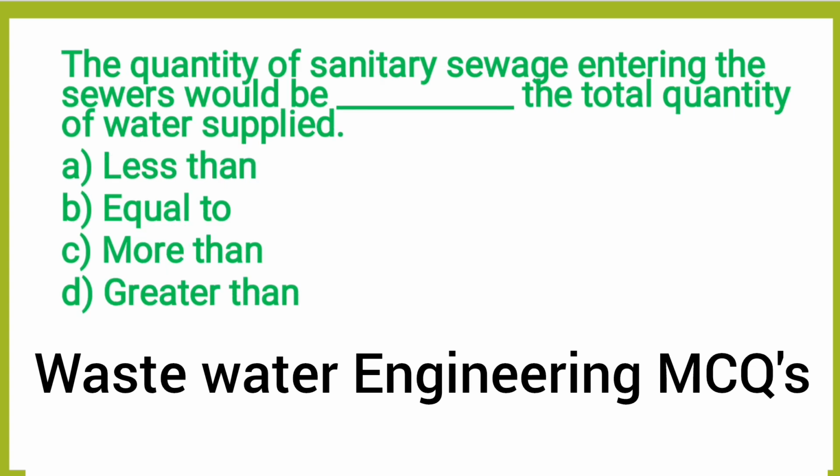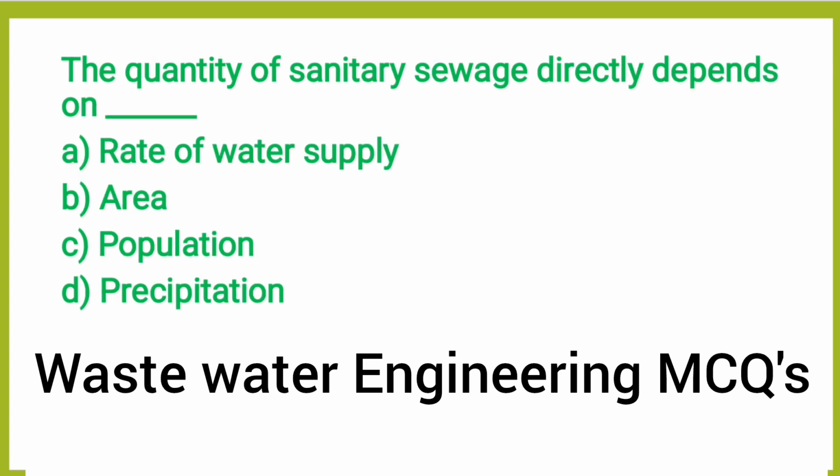Okay. Next question, the quantity of sanitary sewage entering the sewers would be dash to the total quantity of water supply. Option A, less than, option B, equal to, option C, more than, option D, greater than. So the correct answer is option A, less than, because there are losses due to evaporation, losses due to some infiltration, everything is there. So the quantity of sanitary sewage entering the sewer should be less than the quantity of water supply.